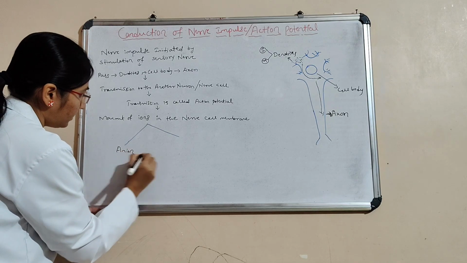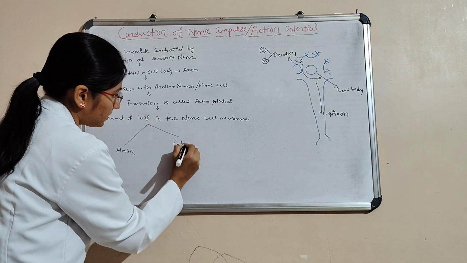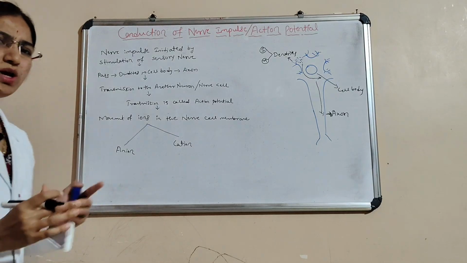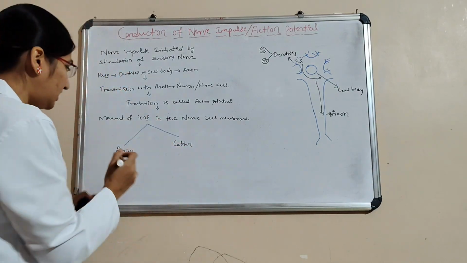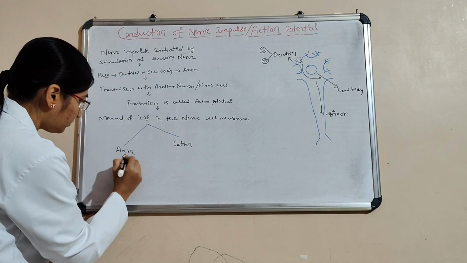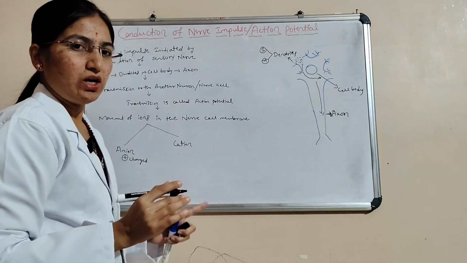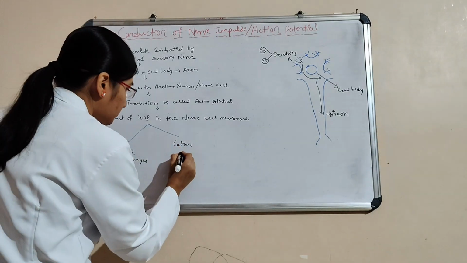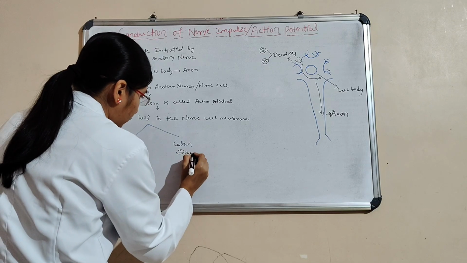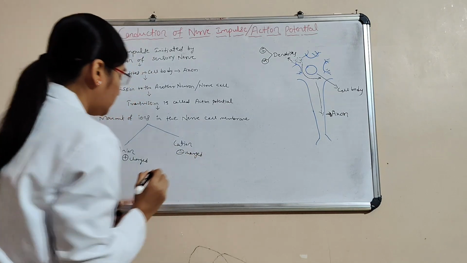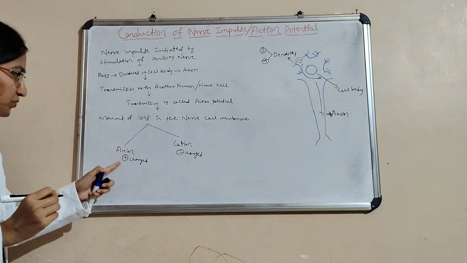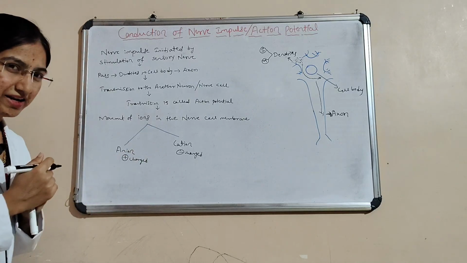This one is anion, this one is cation. Anion is always positively charged. Cation is always negatively charged.